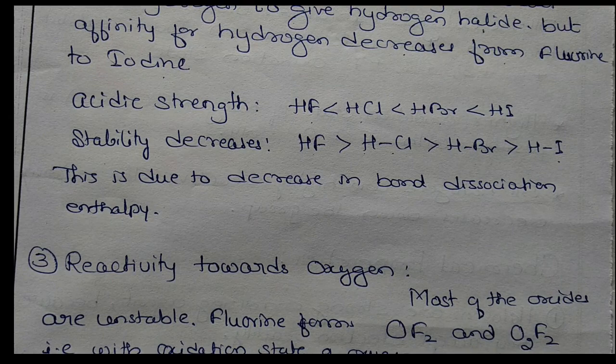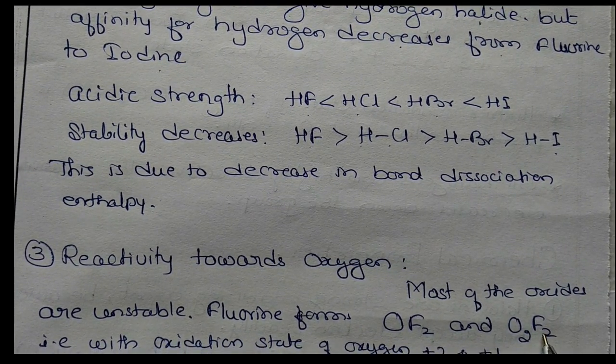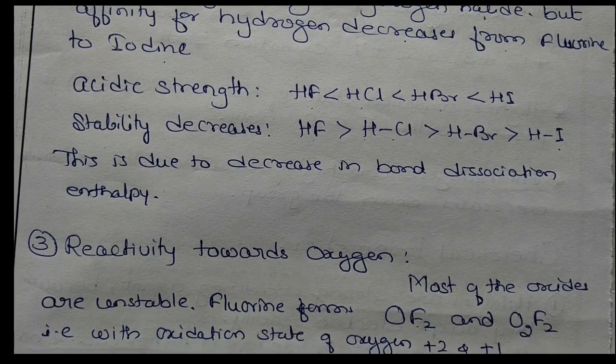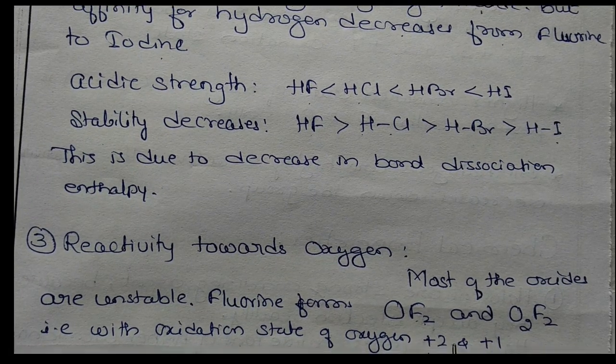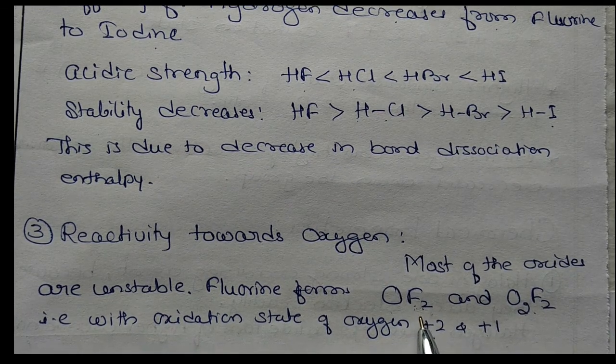Here it is +1. In O2F2, fluorine is -1, so oxygen has to be +1. Fluorine is -1, -2, so oxygen becomes +2. We know oxygen is always -2, but in this case it is a peroxide, so here it is +1. This is a fluoride, but it is +1 because the electronegativity of fluorine is more.